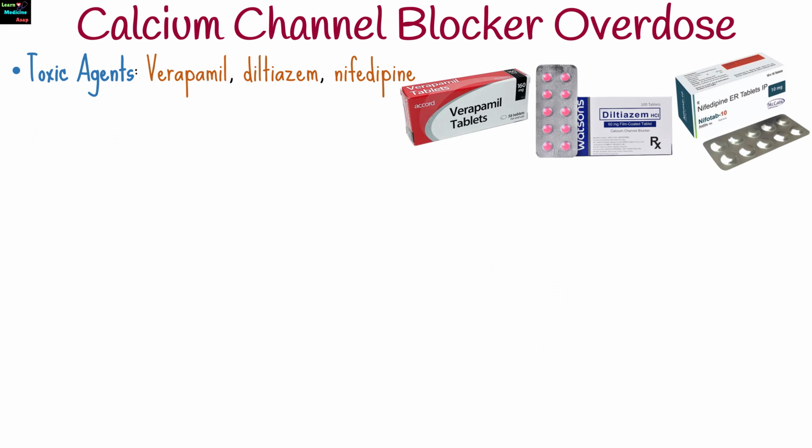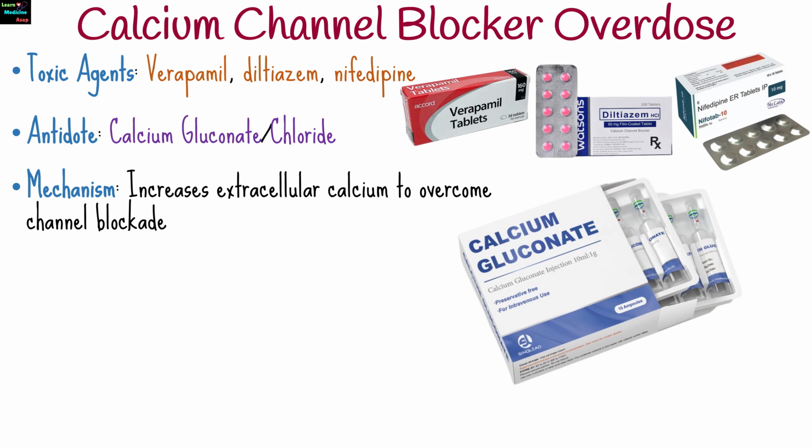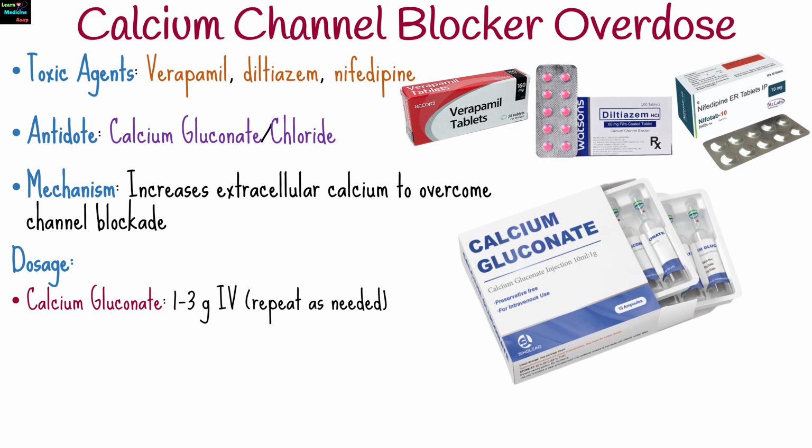In calcium channel blocker overdose, use calcium gluconate or calcium chloride. It increases extracellular calcium to overcome blockade. Dose 1 to 3 grams of calcium gluconate intravenously or 1 gram of calcium chloride for hypotension.